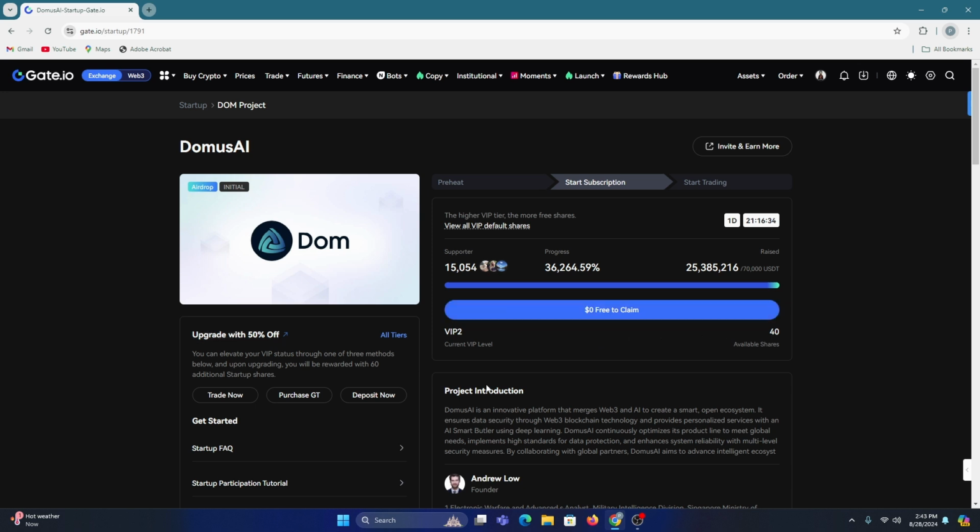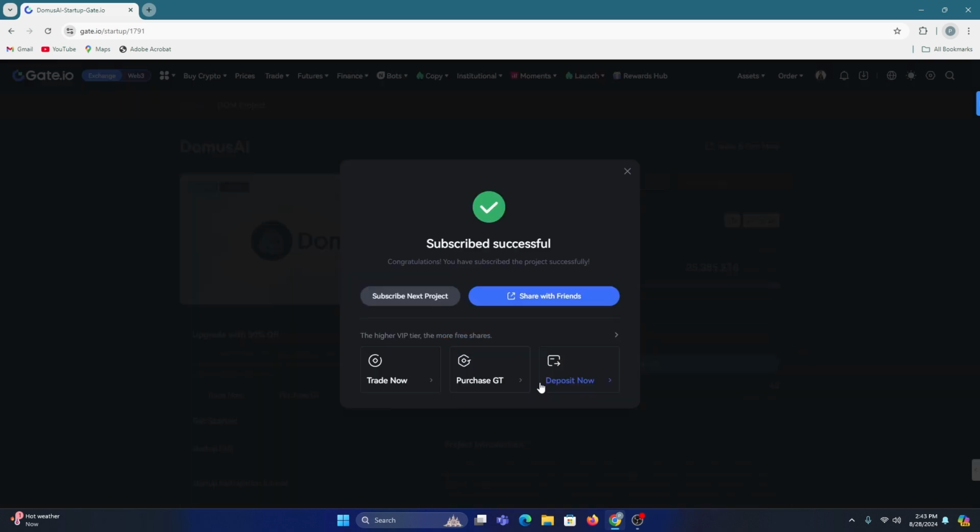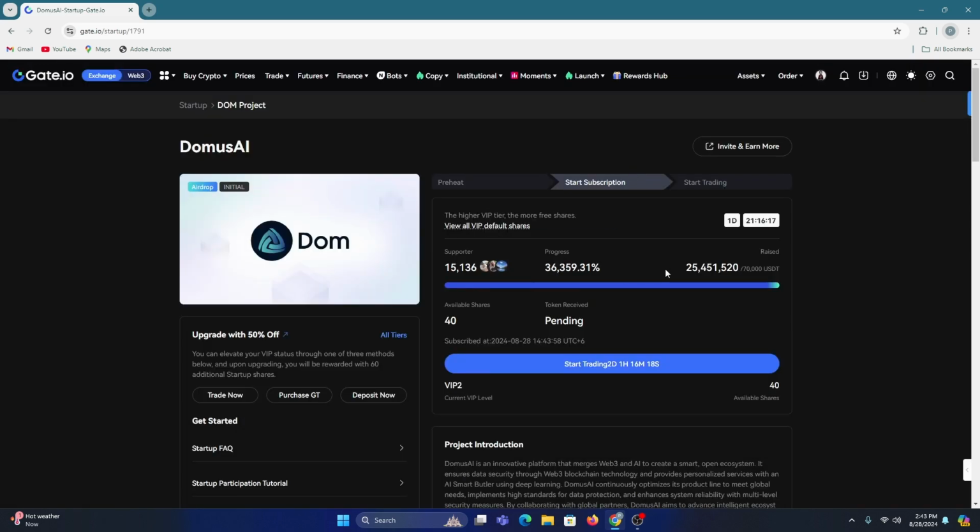Like I have VIP 2, so now I am available for 40 shares. So simply click Zero Fee to Claim. Then click I have read and agreed. Click Zero Fee to Claim. Then the subscription is done. So like that, everyone, fast join the startup and subscribe to the startup.